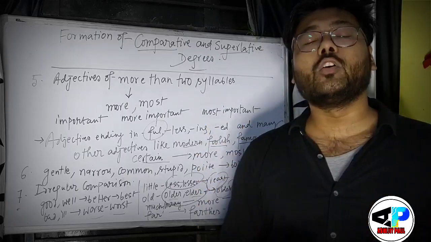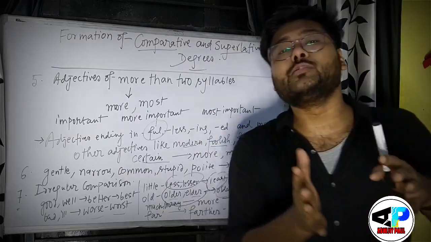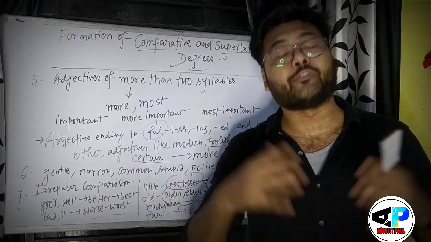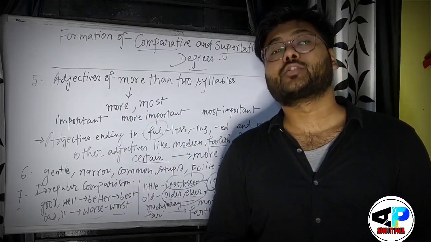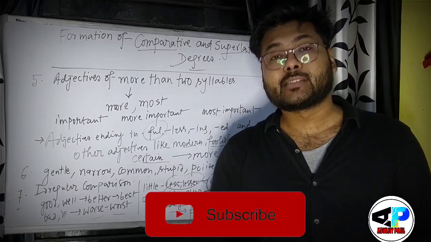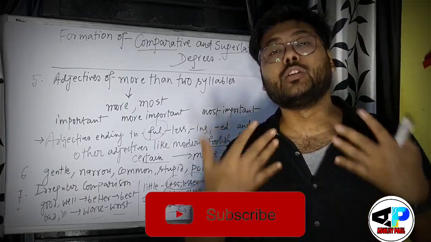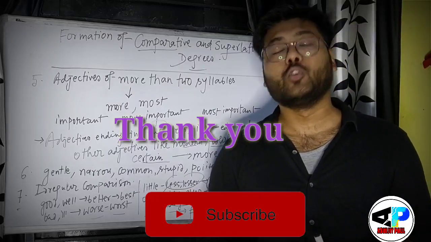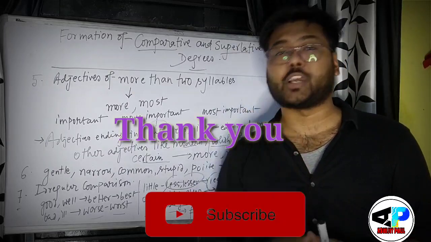In the next video, I will discuss the special rules and usage of appropriate adjectives in different places. So without skipping, see all the videos and try to learn and explore your knowledge more and more. Okay, thank you, bye bye, and do subscribe to my channel, don't forget it.